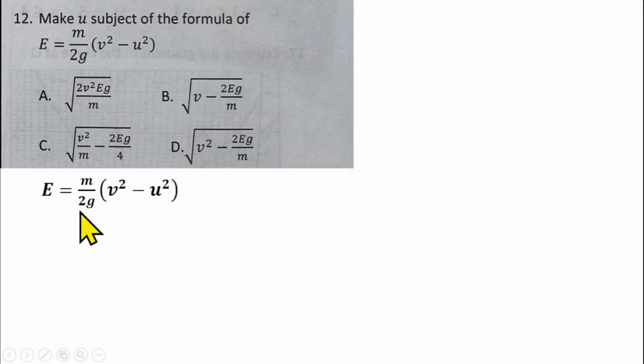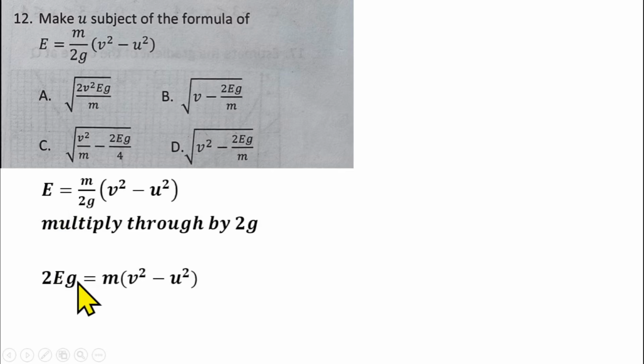We are having E equals m over 2g into v squared minus u squared. From there we have to make u the subject of the formula. The first thing we can do is to multiply through by 2g to get rid of the 2g. So I'll be having 2g multiplied by E, that gives us 2Eg equals, if I multiply this one by 2g, the 2g will cancel the 2g, you have m into bracket v squared minus u squared.